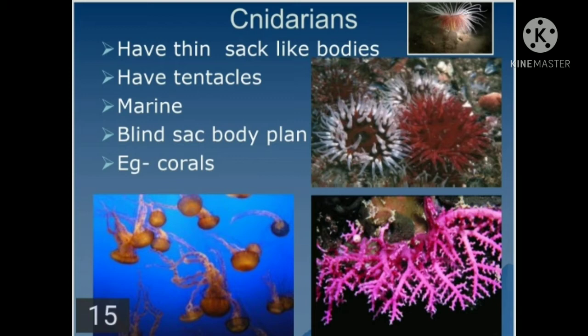Coming to the next, regarding the body cavity. The body cavity is meant for circulation as well as digestion. It means over here the body does not contain the main cavity as we have seen earlier in the Porifera, where the body cavity is called spongocoel. But here the body cavity is meant for circulation as well as for digestion. Hence this body cavity is called gastrovascular cavity or coelenteron. It is also called coelenteron.